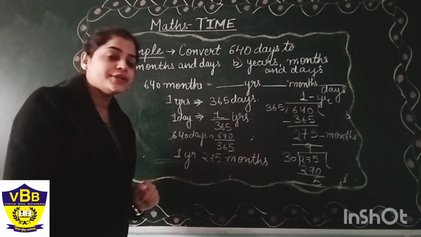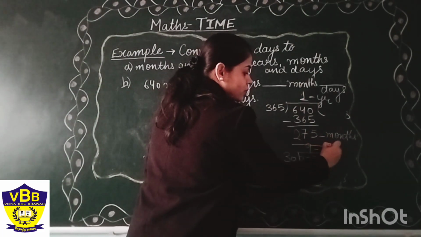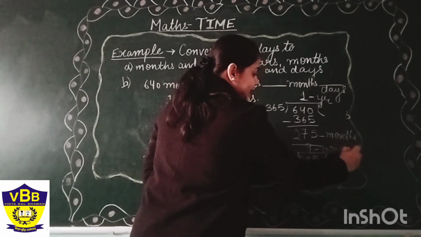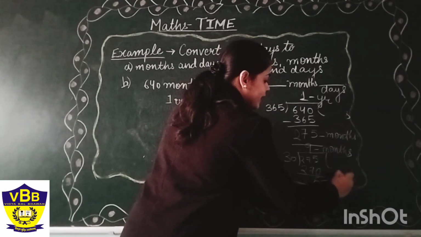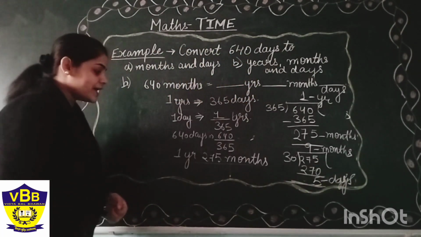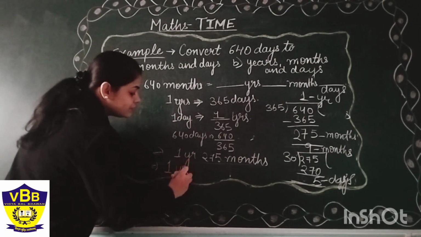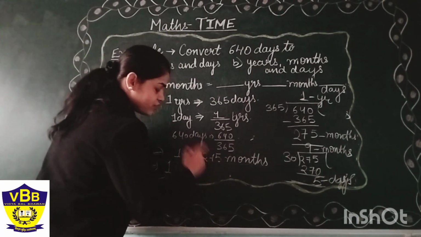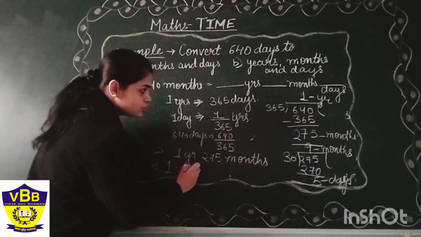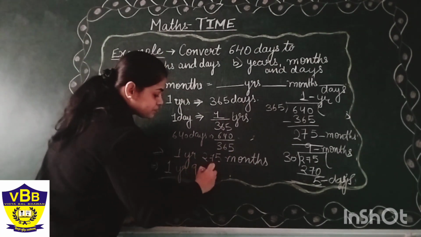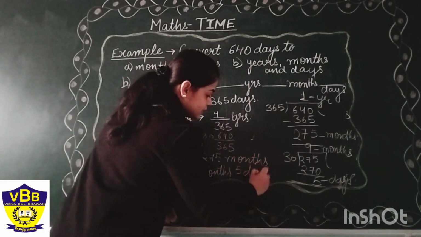And now what will we do? What is the first unit here? This is month, since we are converting this into months and days. So the first unit is our month. Second unit is our days. So it is again split and 1 year will be kept as it is. Since we have converted, 275 months will be equal to 9 months plus 5 days.